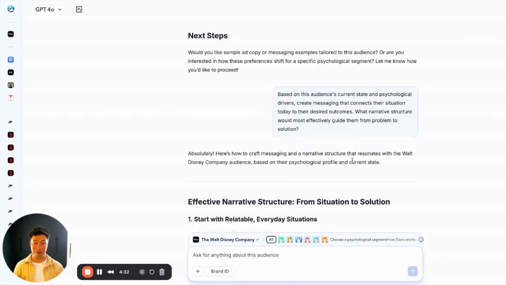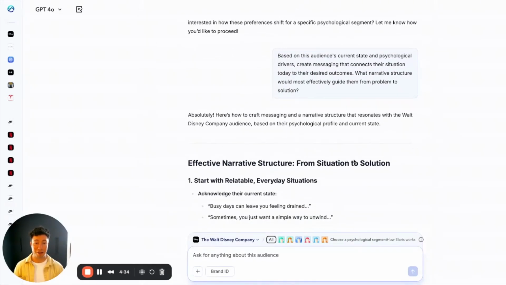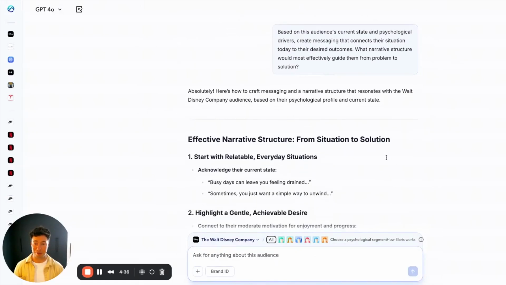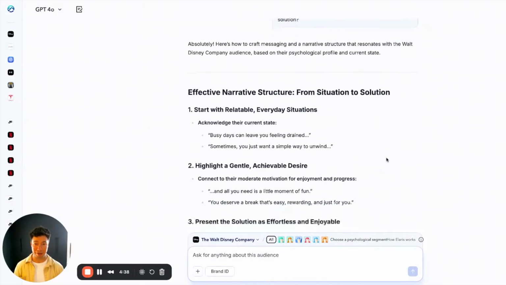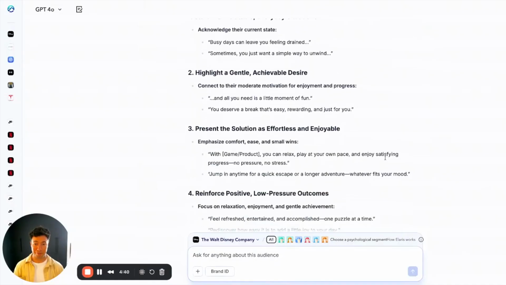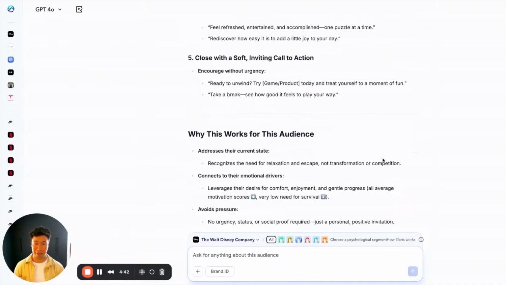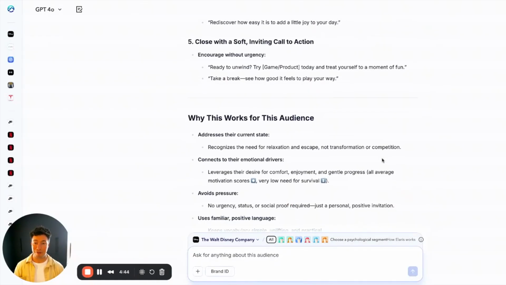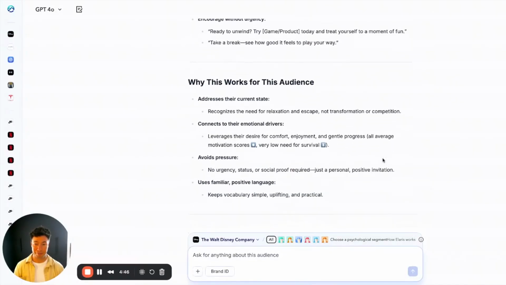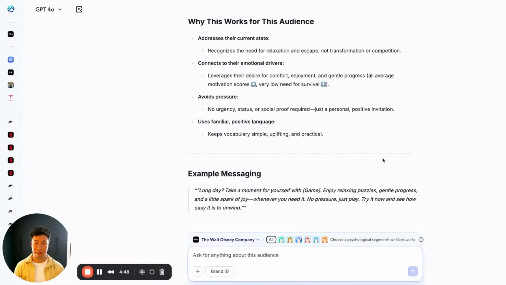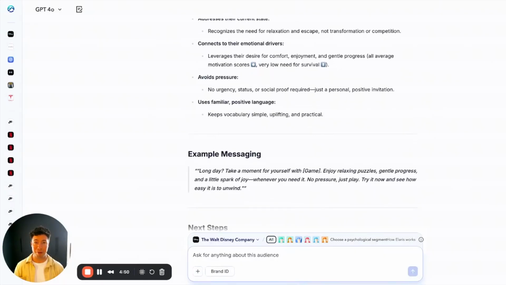You can see that Alaris suggests an effective narrative structure from situation to solution for this audience based on its psychological traits. And also tells you why this will work for this audience. And some example messaging, putting this into action.